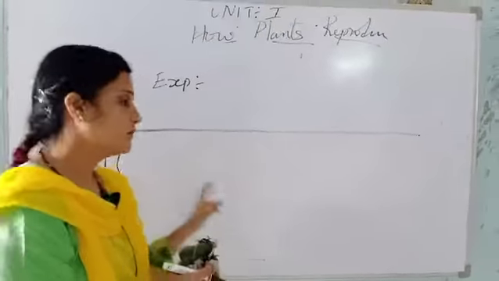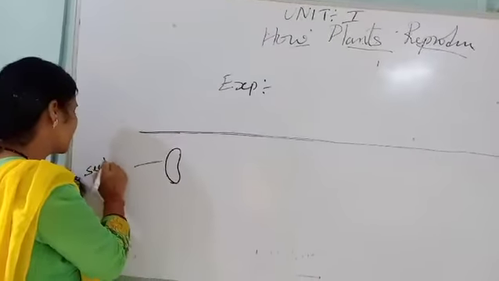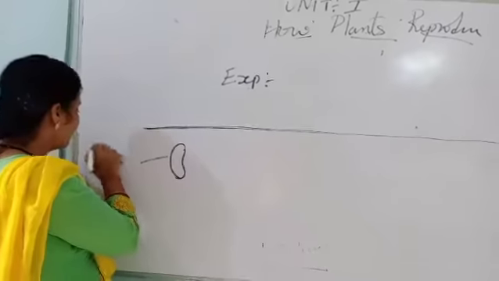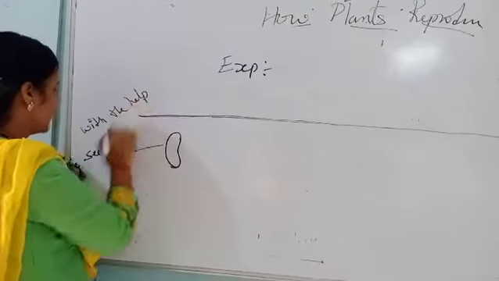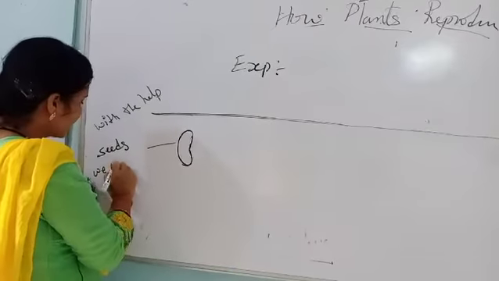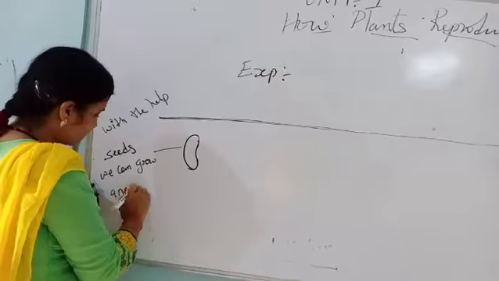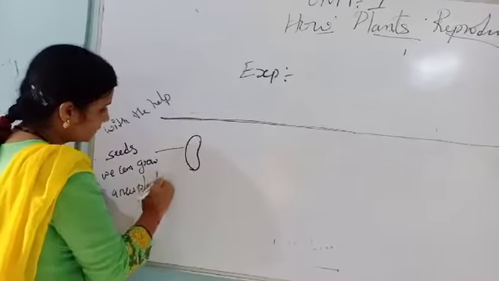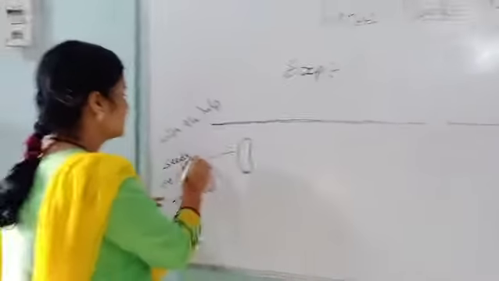How will we grow it? With the help of seeds we can grow a new plant. This is called reproduce also. So first I have taken the seed.